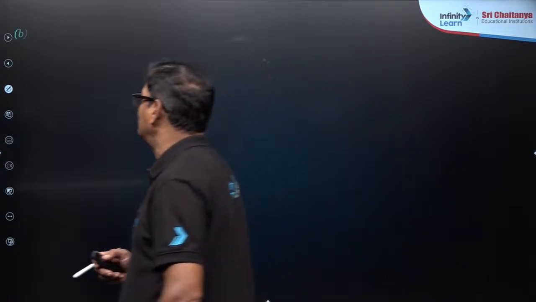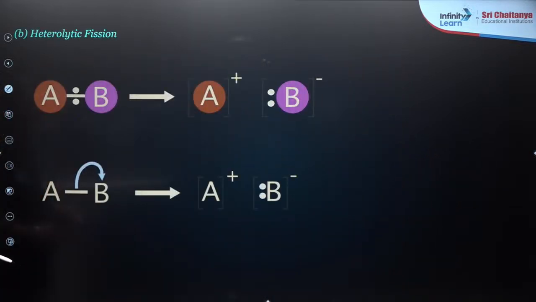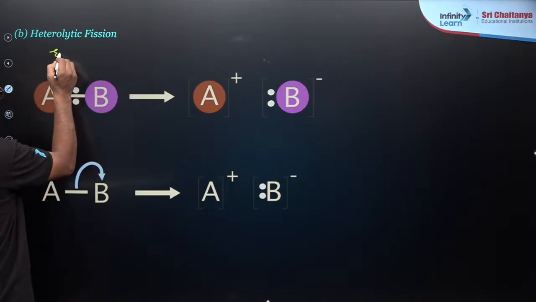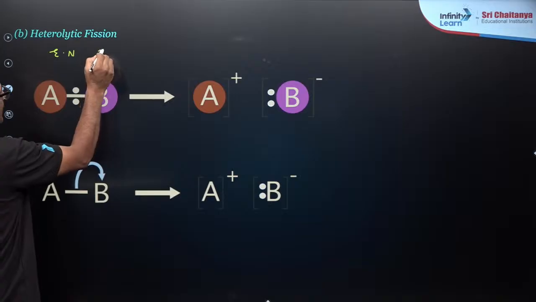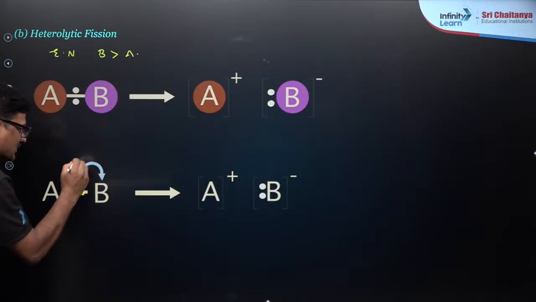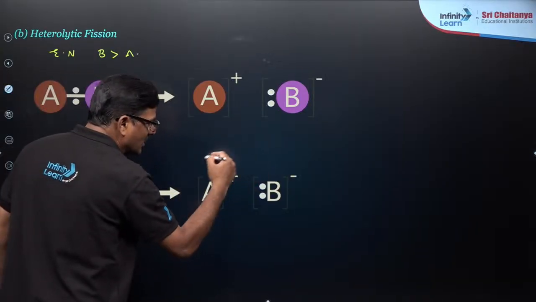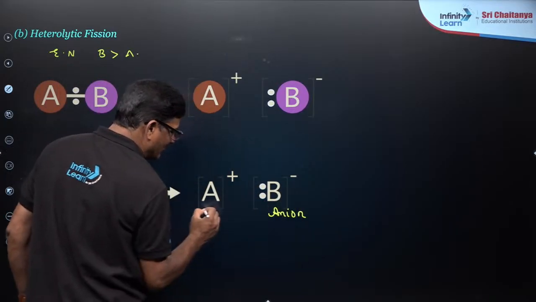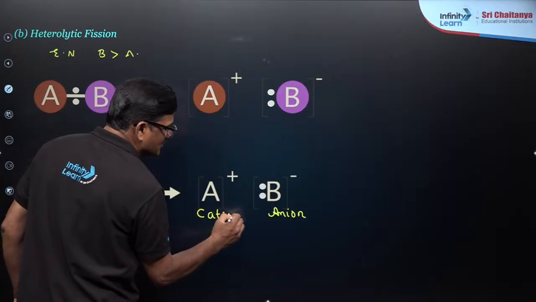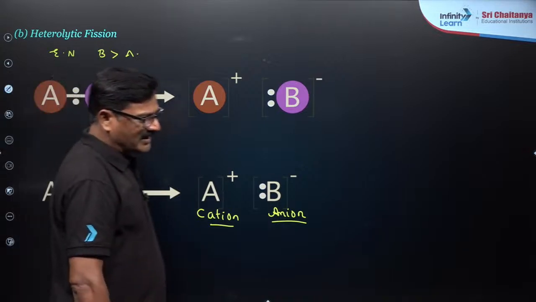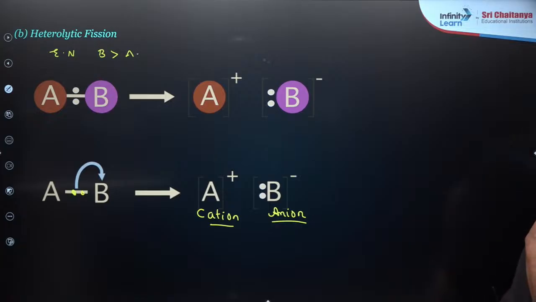And this is a heterolytic fission. In this heterolytic fission, if A and B are the two atoms, and this is a bond pair of electrons, let us say the electronegativity of B is greater than A, so the electron pair will go towards B, and B will be minus and A will be plus, so it becomes an anion and a cation. It is going to be anion and this is going to be cation, right? Anion and cation. Are you getting it or not? If that is the case, you are going to get carbocation.